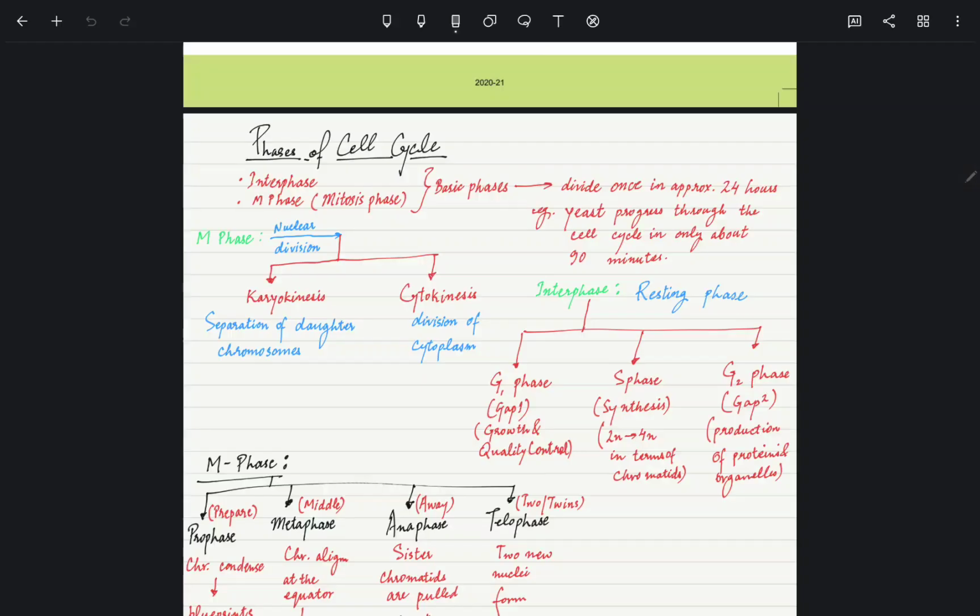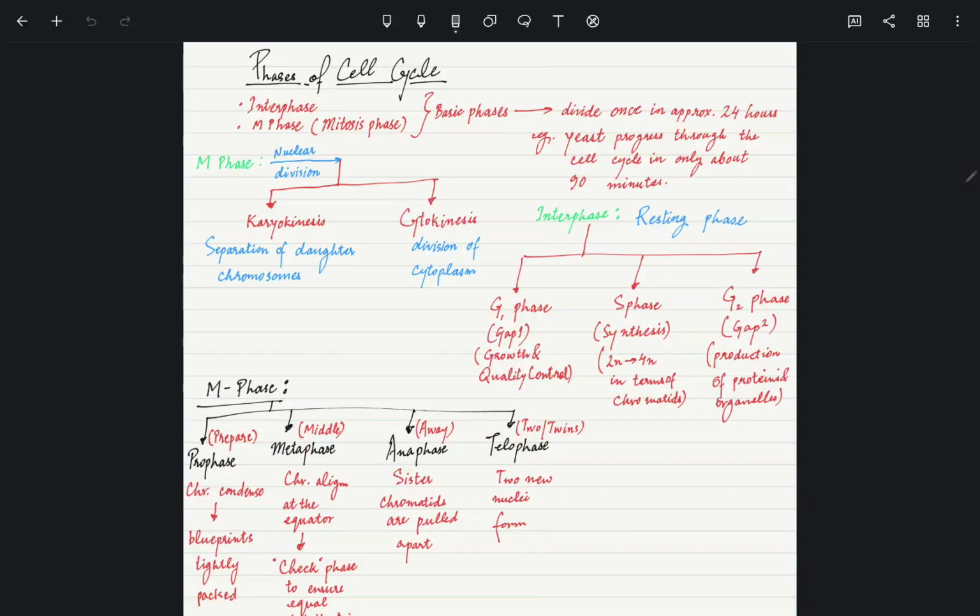Phases of the cell cycle: interphase and M phase. A human cell divides once in approximately 24 hours. For example, yeast progresses through the cell cycle in only about 90 minutes. In M phase, the cell is divided by nuclear division: first is karyokinesis and then cytokinesis. Separation of daughter chromosomes is karyokinesis and division of cytoplasm is cytokinesis.